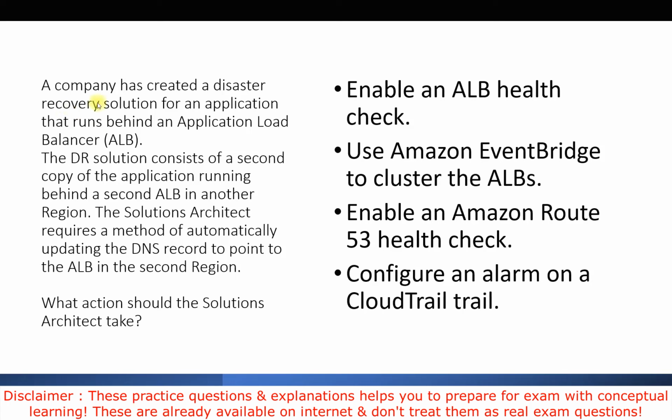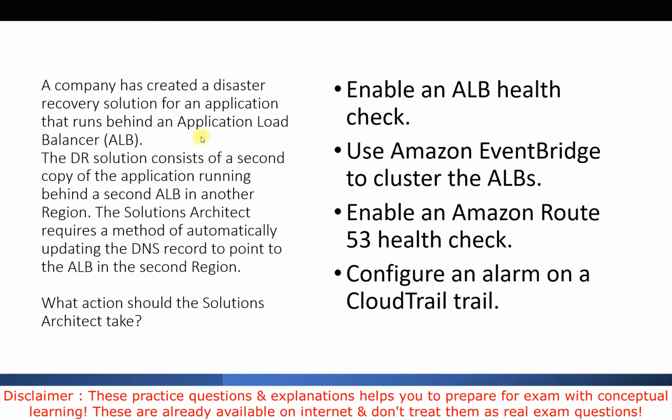Let's talk about this question. A company has created a disaster recovery solution for an application that runs behind an Application Load Balancer. The DR solution consists of a second copy of the application running behind a second Application Load Balancer in another region. The solution architect requires a method of automatically updating the DNS record to point to the ALB in the second region. What actions should the solution architect take? The options: enable an Application Load Balancer health check; use Amazon EventBridge to cluster the ALBs; enable an Amazon Route 53 health check; configure an alarm on a CloudTrail trail.